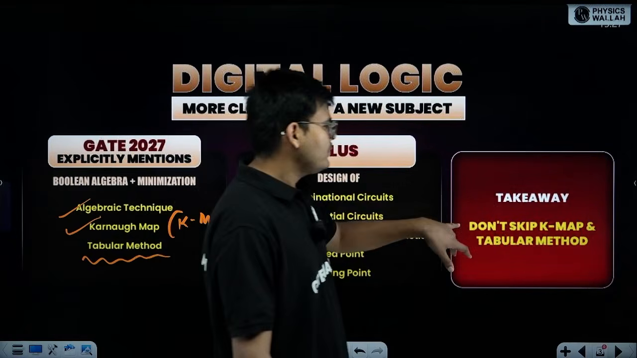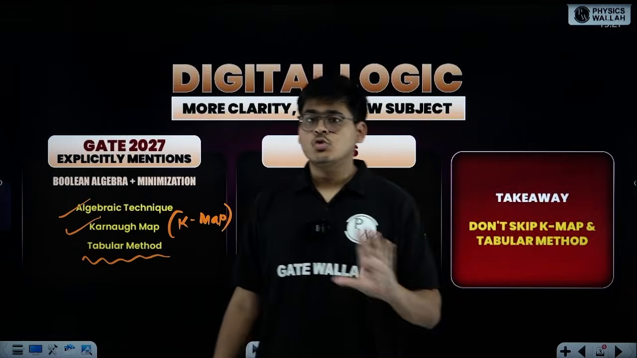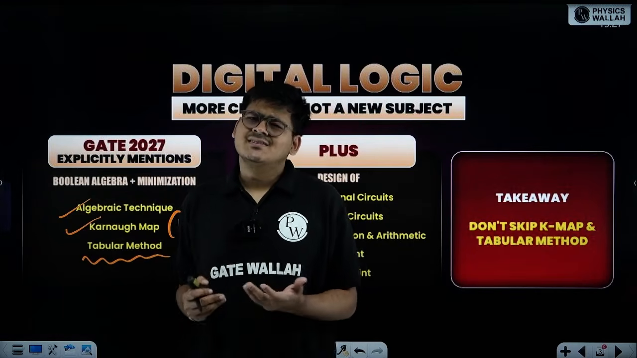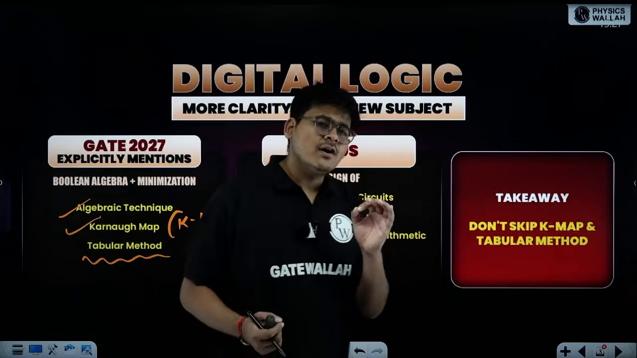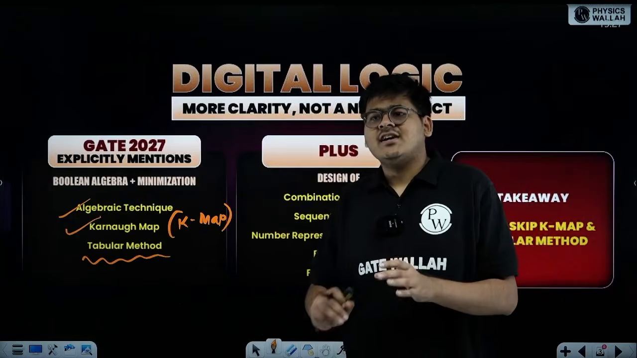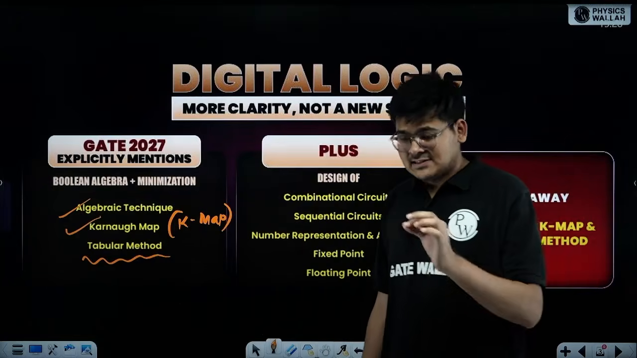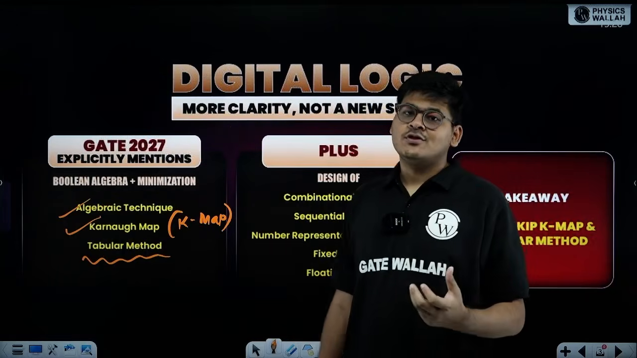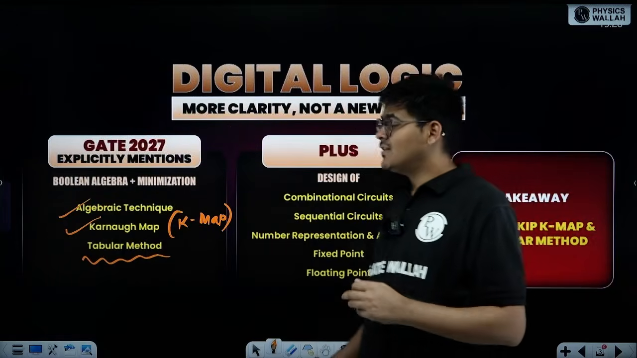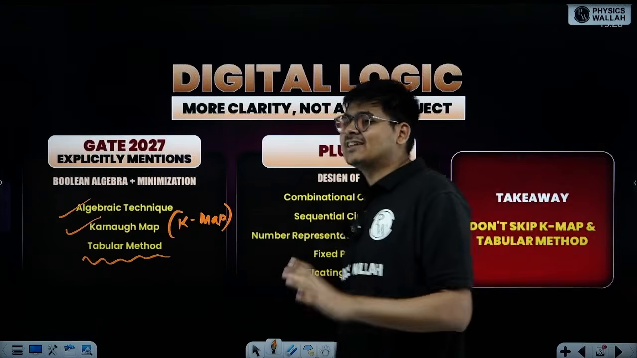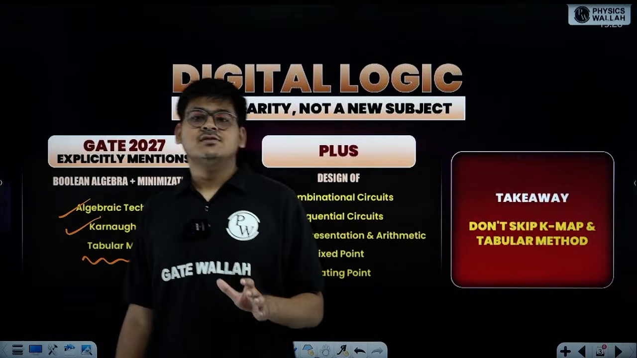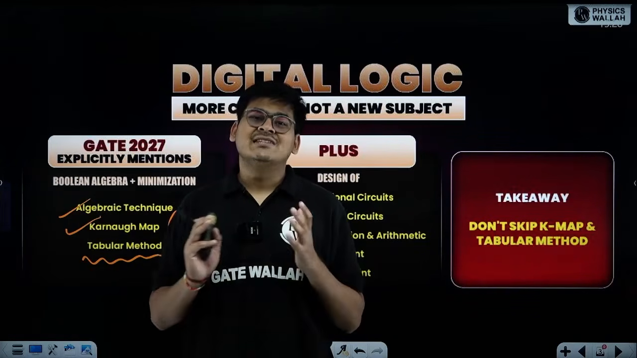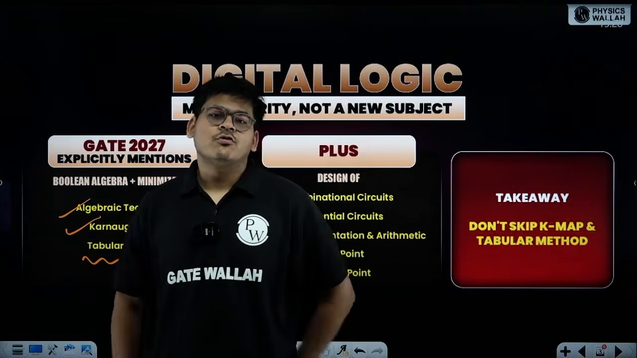So the key takeaway will be don't skip K-map and tabular method. Don't skip that because they have specifically mentioned it. Okay, so it is kind of an indication that you need to be ready for it. Like they are kind of directly giving you an indication that okay, you can expect a question from this. And obviously guys, from whatever I know about digital logic as a student and as a teacher, that K-map you can definitely expect a question because it is the most standard technique for the minimization, right? It is the most guaranteed technique to understand the concept of minimization.